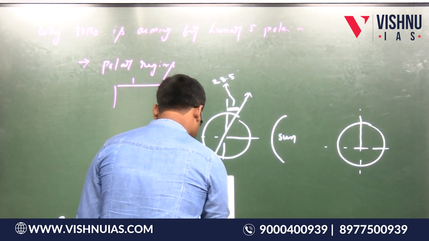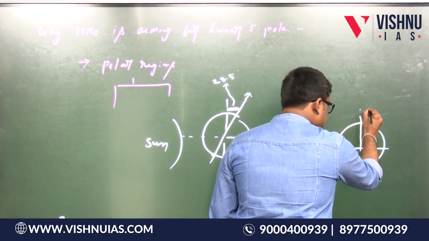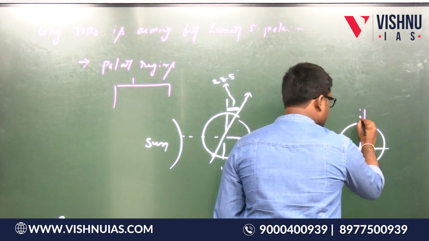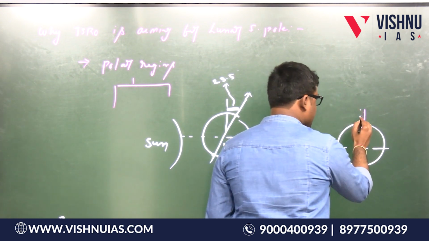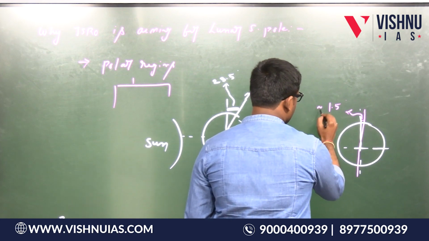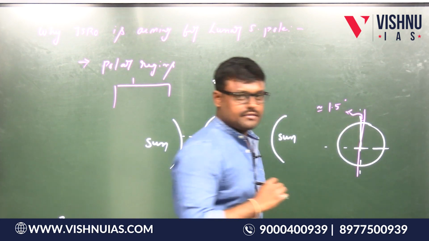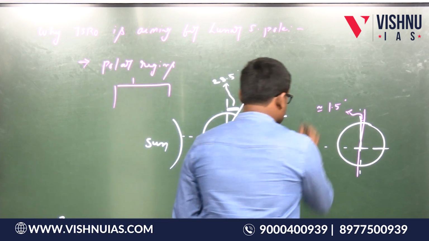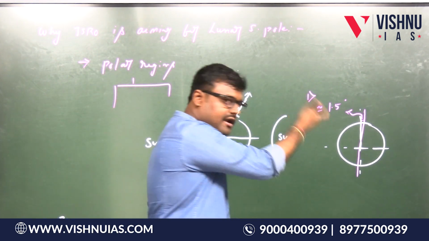So this is the axis of the moon. This is the axis of rotation, and this angle is only approximately equal to 1.5 degrees only. Is this point clear? Yes. So this is the first point. This is because of the geometry of the moon.